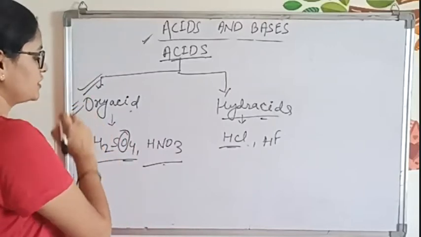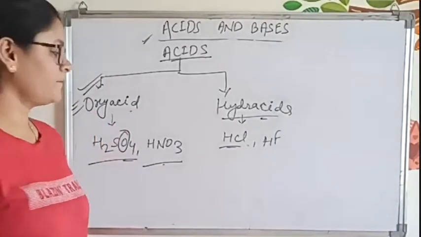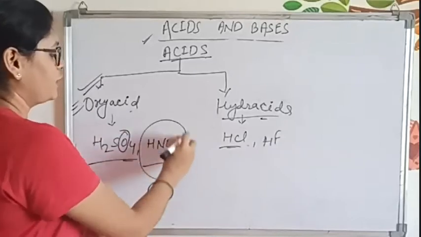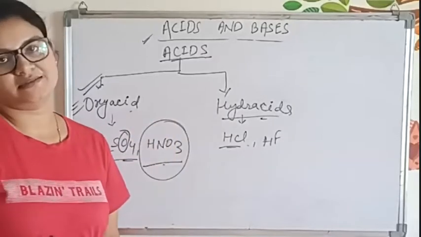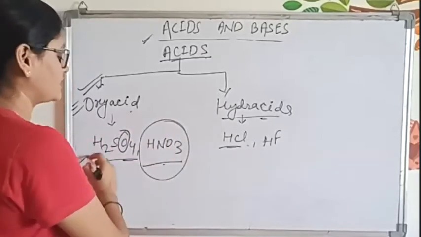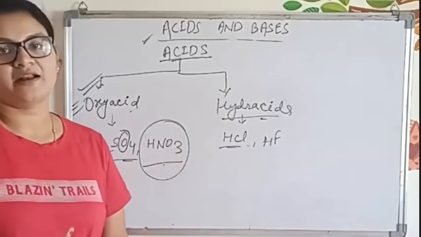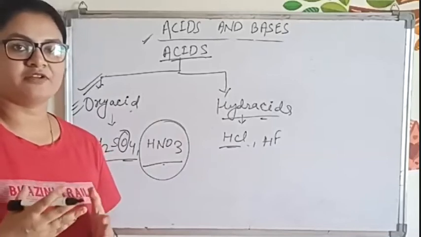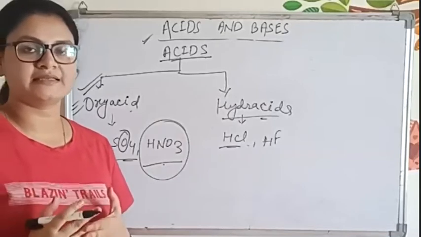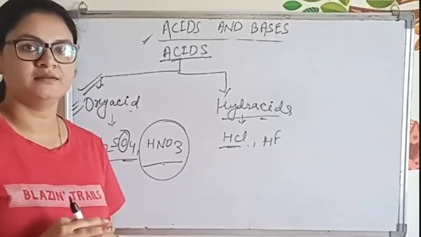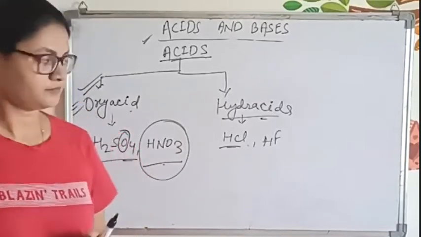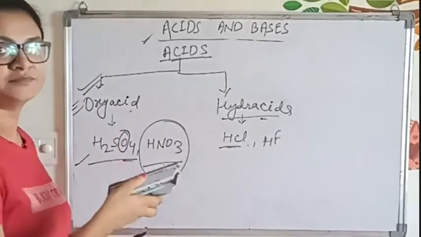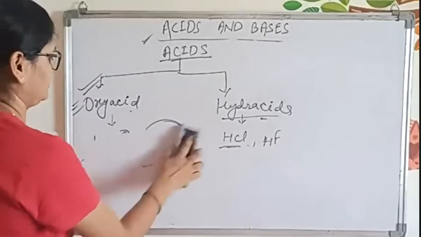In exams, there will be 4 options given, and you have to identify which one is oxyacid or which one is hydroacid. Is it clear? Yes, ma'am.